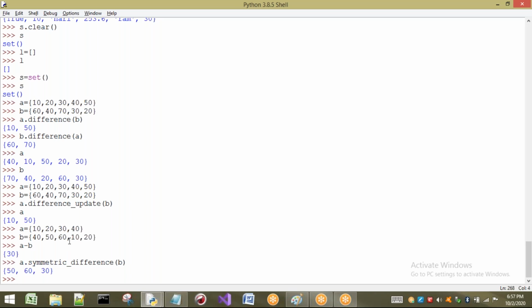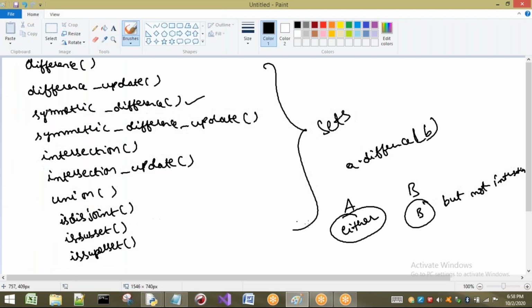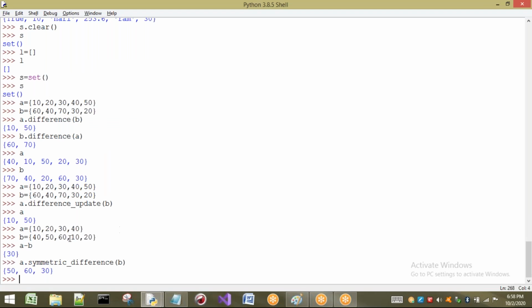If you observe these two cases, A intersection B is nothing but 10 and 20, which will not be considered here. I have already shown you: intersection values will not be given. Remaining values will be given. 10, 20 are already present in both, so they will not be given. 40 is also present in both, so 40 will not be given. The remaining elements will be given. That is the symmetric difference.